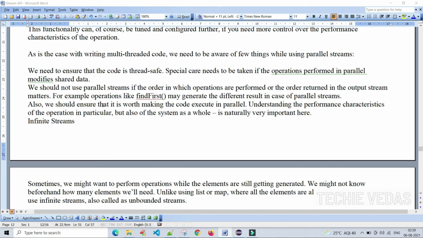Also, we should ensure that it is worth making the code execute in parallel. Understanding the performance characteristics of the operation in particular, but also of the system as a whole, is naturally very important here.